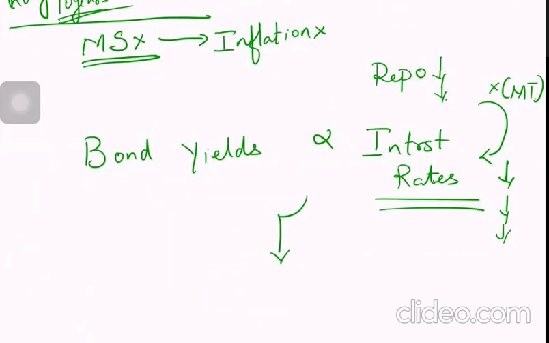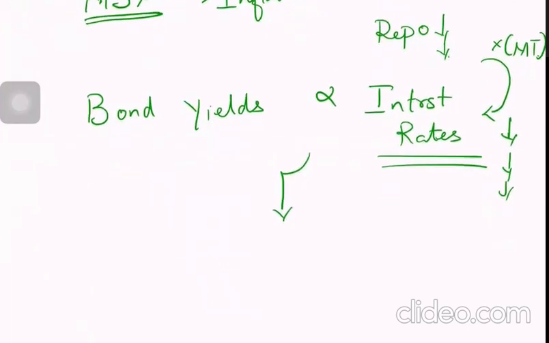Okay, since monetary transmission was not happening, something has to be done to reduce interest rates and inject liquidity. That is what they were doing with LTRO also. Long-term liquidity is increasing. So if bond yields reduce, the general interest rates in the economy will also reduce. Based on that logic,